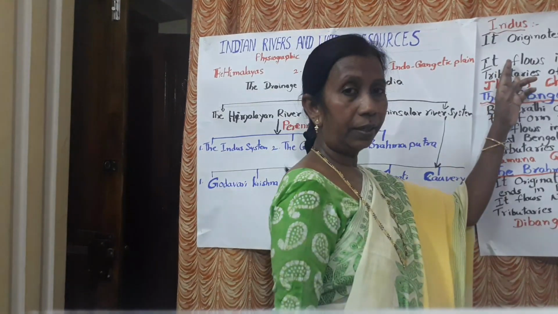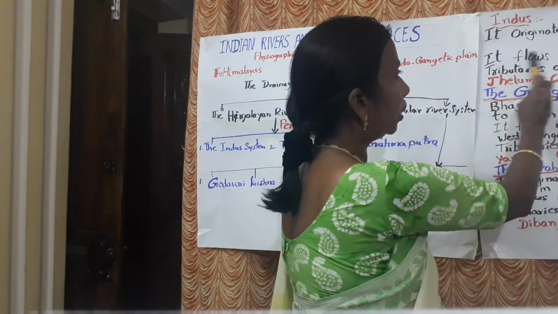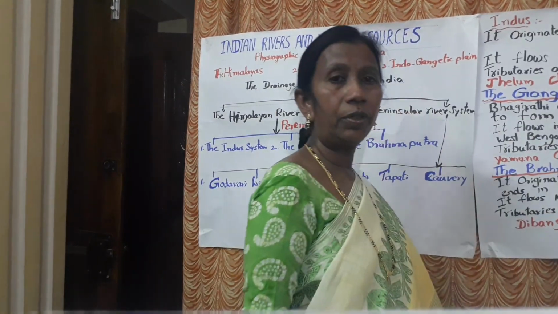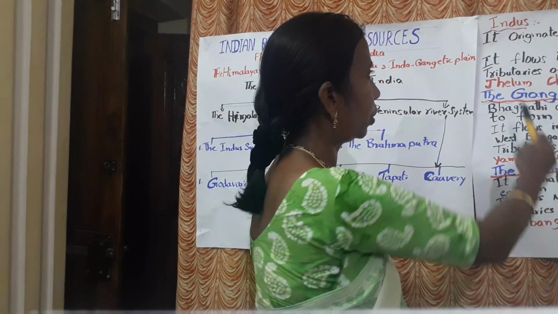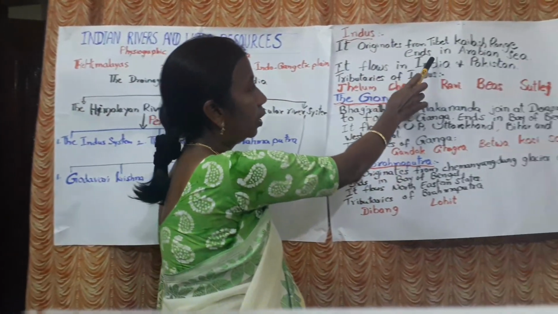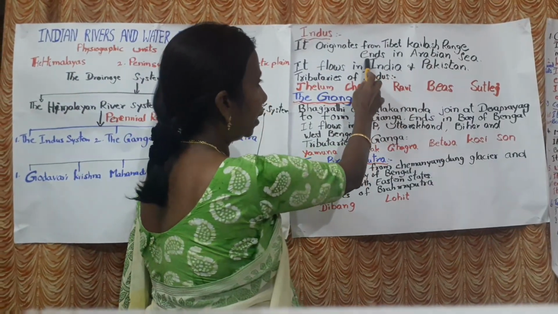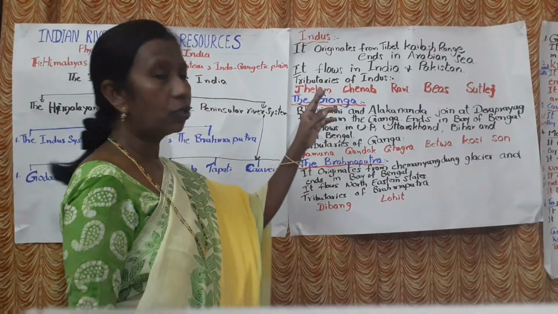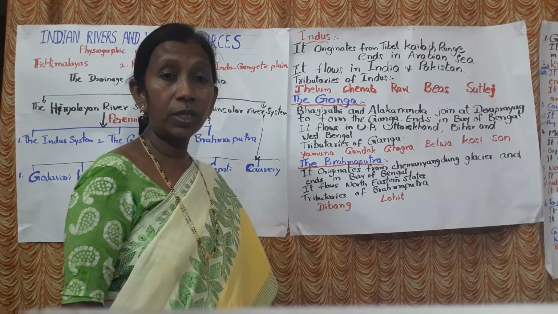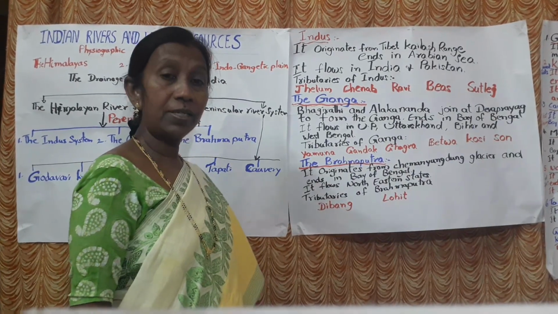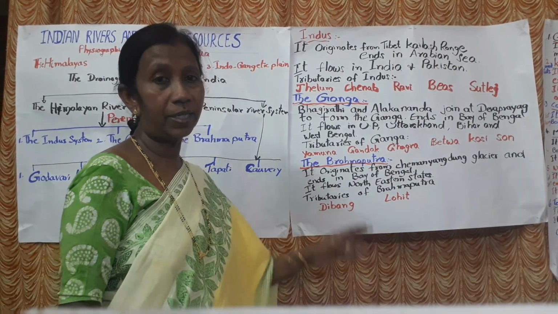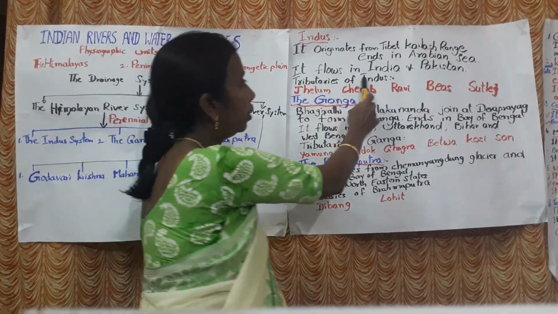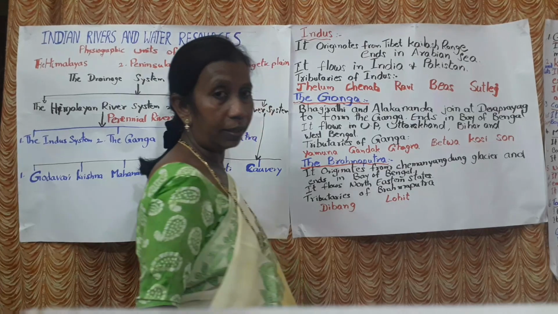The river Indus originates from the Kailash range, in Tibet, and ends in the Arabian Sea. Where is the Arabian Sea located? It is in the west, so the Indus flows towards the west.